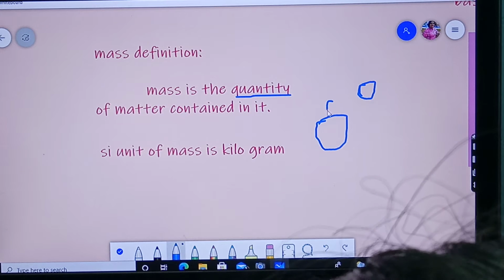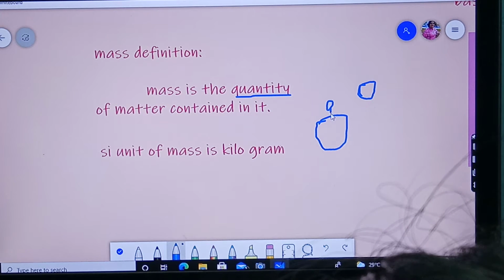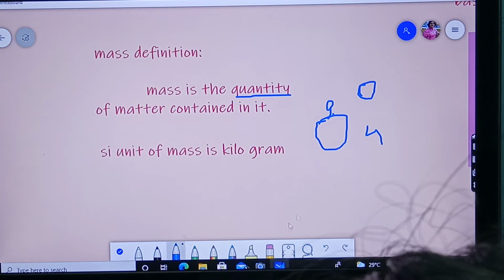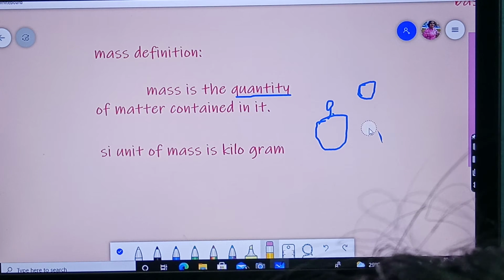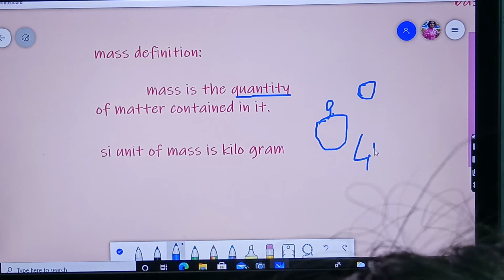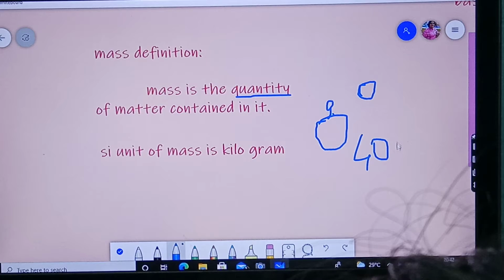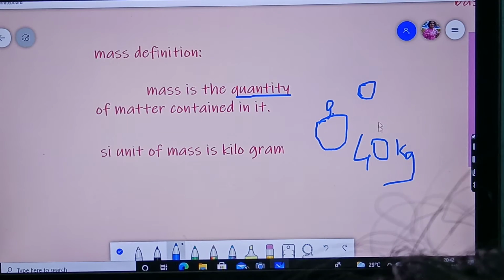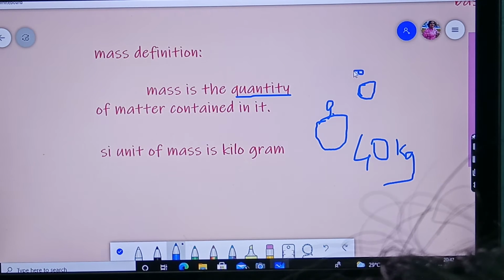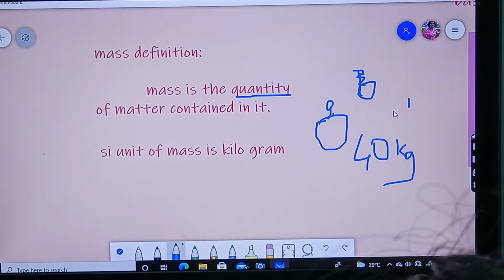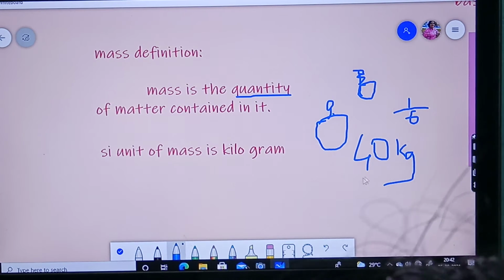So if a person is on the earth, if his weight is 40 kgs on the earth, then when he will be on the moon, this weight will decrease to 1 by 6. 1 by 6th of 40.